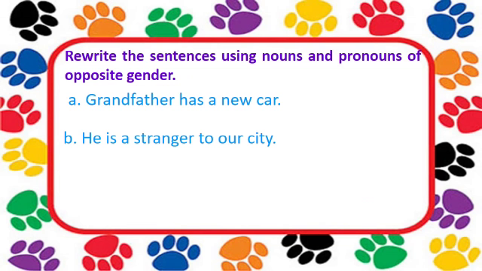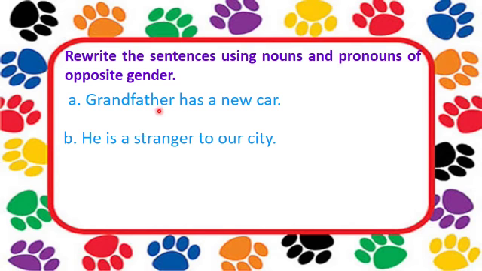Rewrite the sentences using nouns and pronouns of opposite gender. So now students, let us start with the first one. A. Grandfather has a new car.